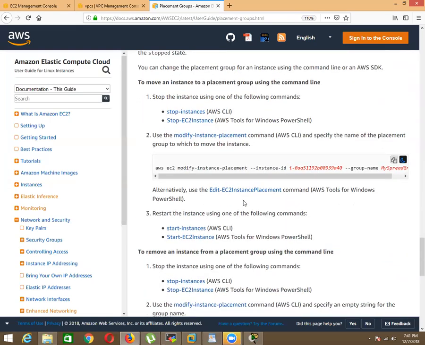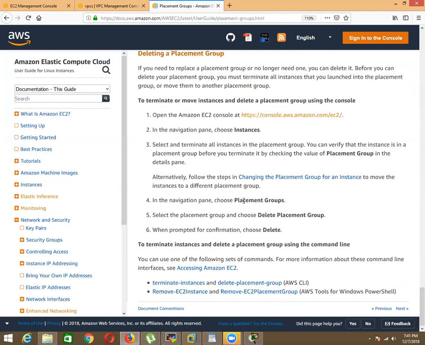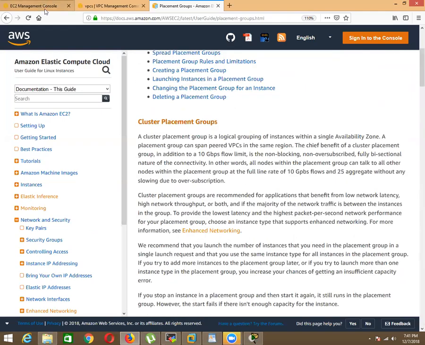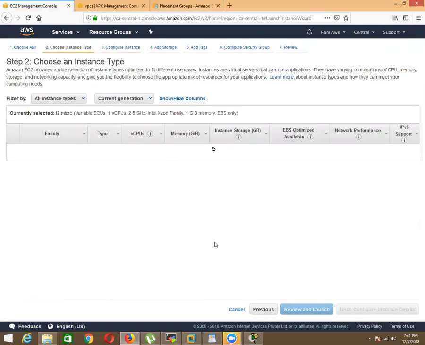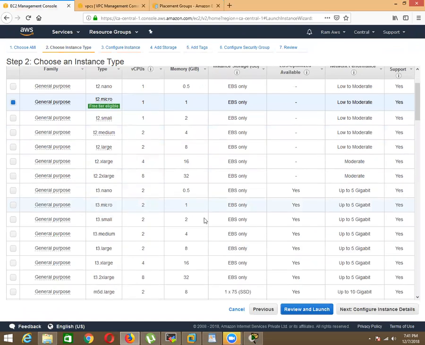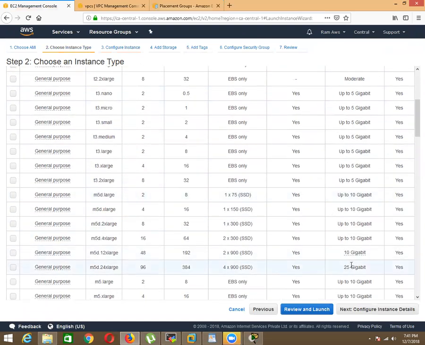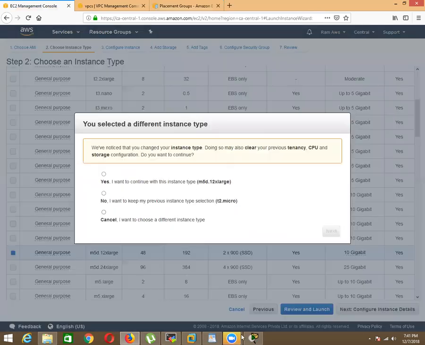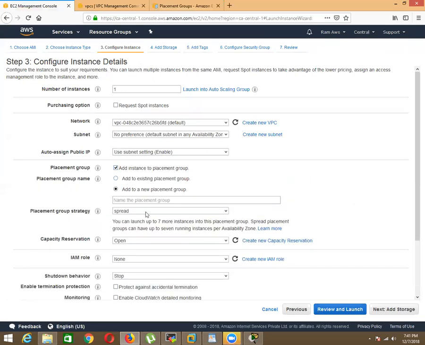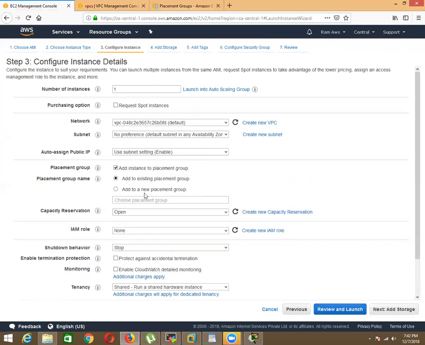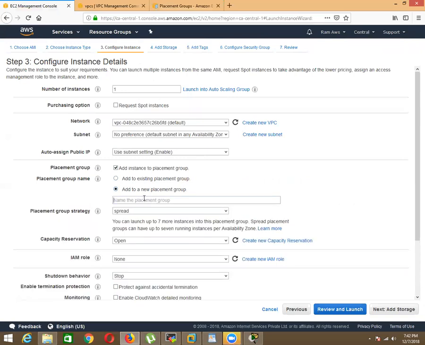So they have given a few steps to put the instance in a placement group, but this feature is not that much required when your instance is already running with a high level of network performance, like 10 Gbps, 25 Gbps. For that instance, we don't need that option because it's already running with high network performance. But even so, if you want it, you can create a new one, and you can have a new placement group.